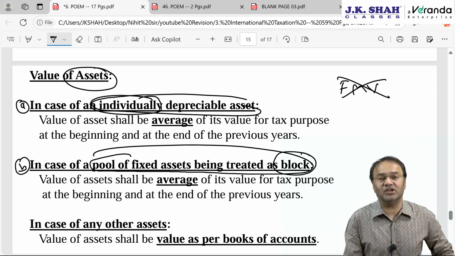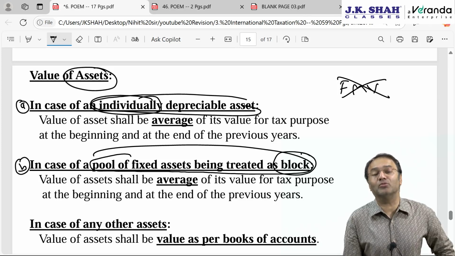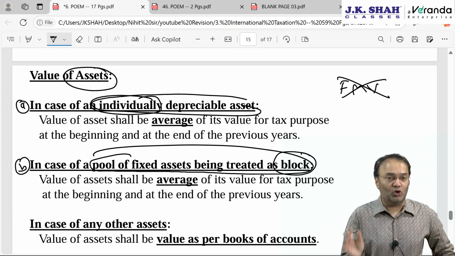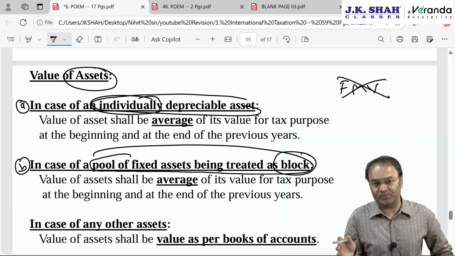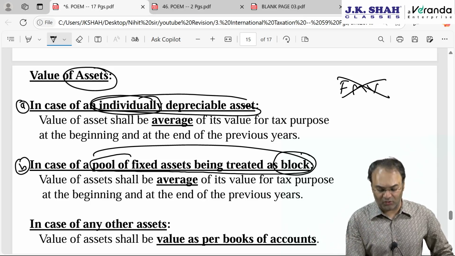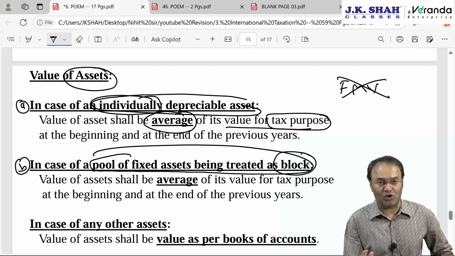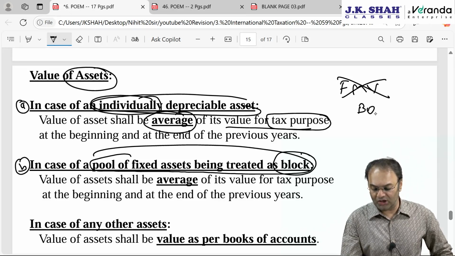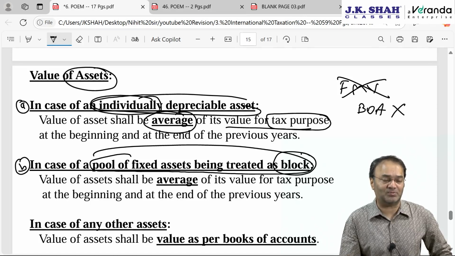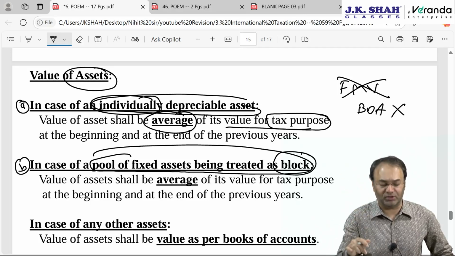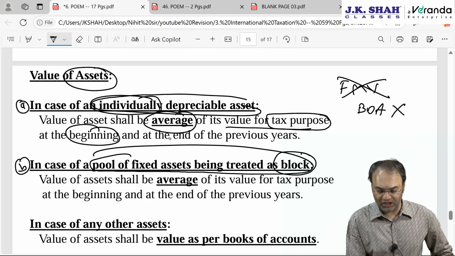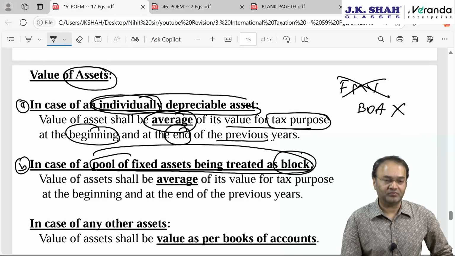In either case, we have to take the average of opening WDV and closing WDV. Opening WDV at the beginning of the previous year, closing WDV at the end of the previous year, take the total divided by 2. It shall be the average of its value for tax purposes. So it should not be as per books of accounts. Don't take the value as per books of account. Don't even take FMV. Take value as per tax purposes. Tax purpose means as per the taxation laws of the country where the company is incorporated, at the beginning and at the end of the previous year.